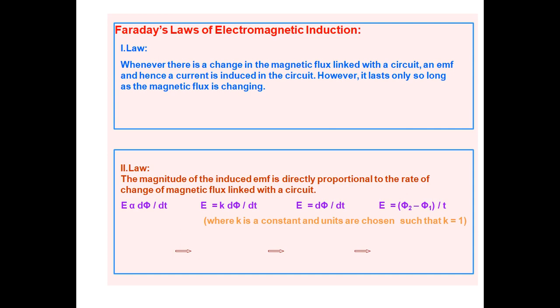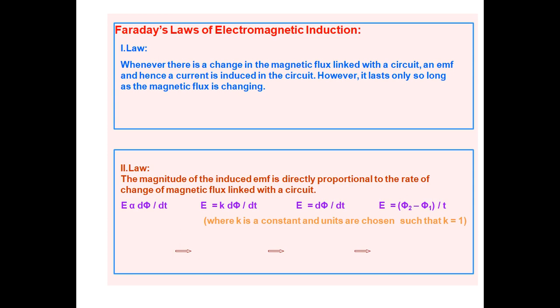If anything is in motion, either the coil or the magnet or both, then only is there a change in magnetic flux, then only is current present, and then only is EMF induced in the coil. So this is known as Faraday's first law of electromagnetic induction.